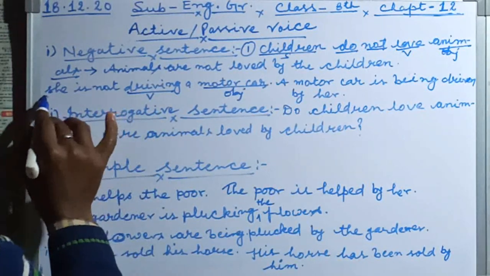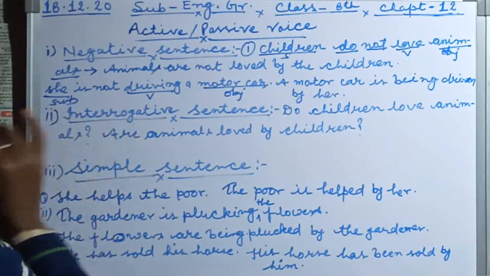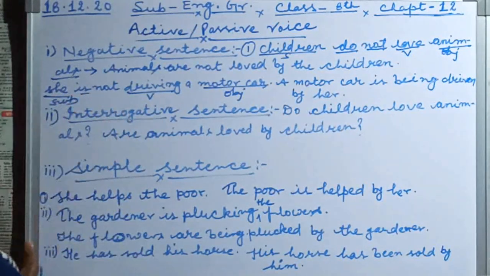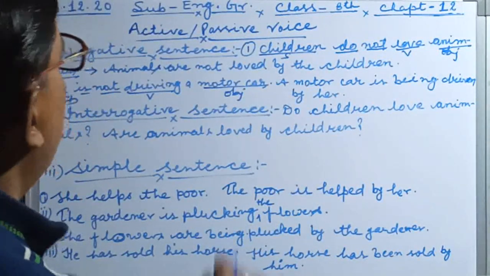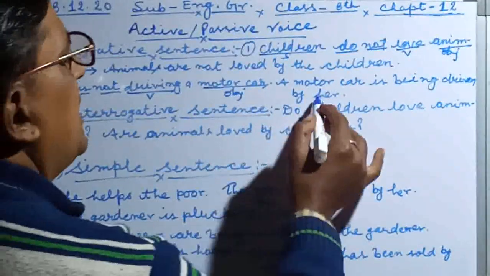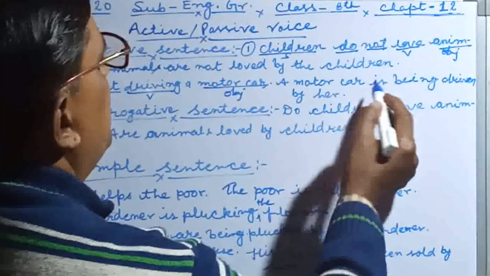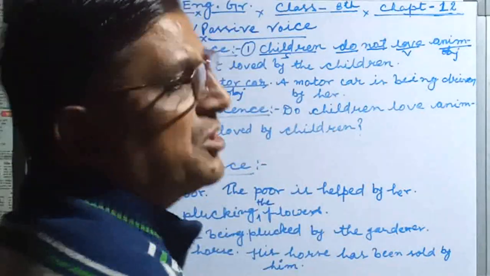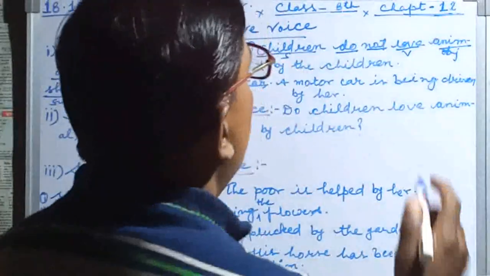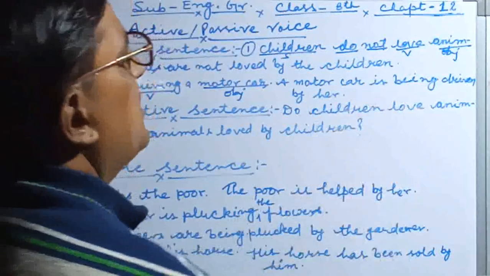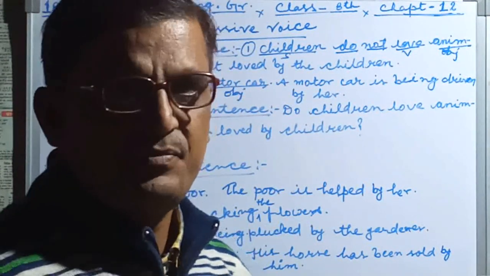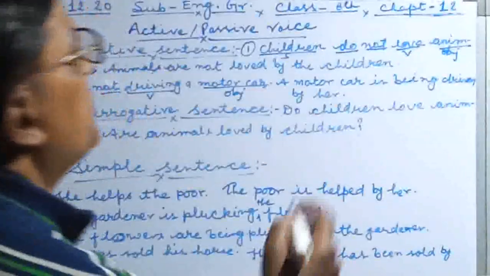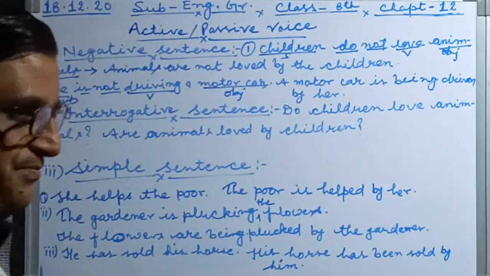She is the subject, is is the helping verb, not is the negative. And while we change it into passive voice, first we choose the object, a motor car. Then we write the helping verb: because motor car is singular, we write is, and we write being because already you have seen it in the structure. This is given here: being driven by her.